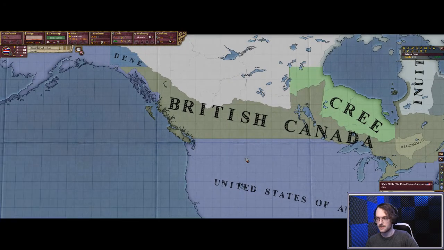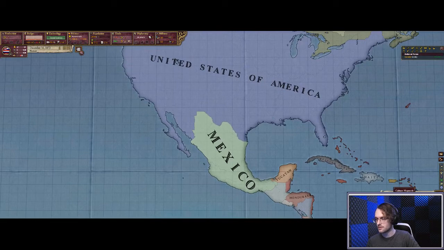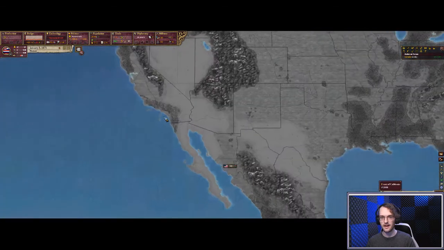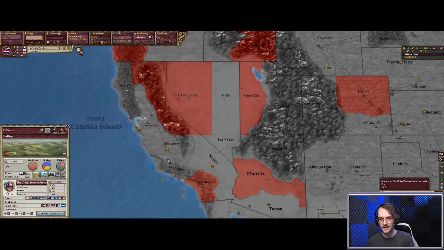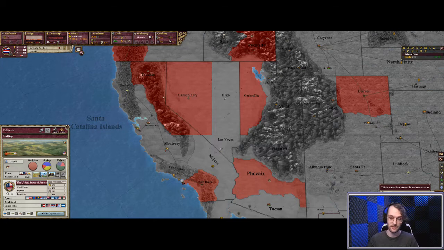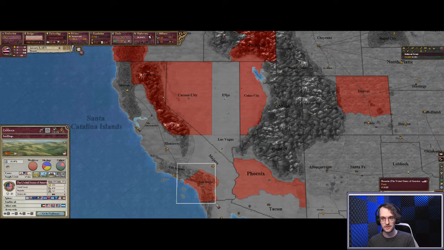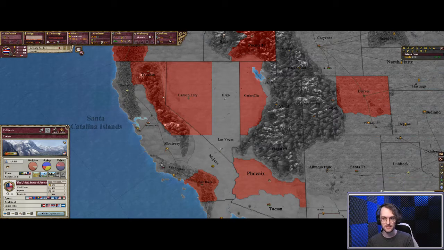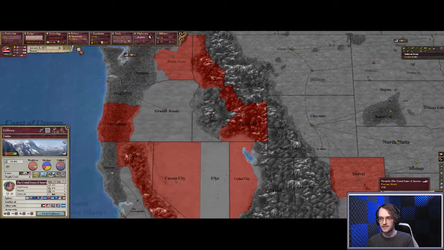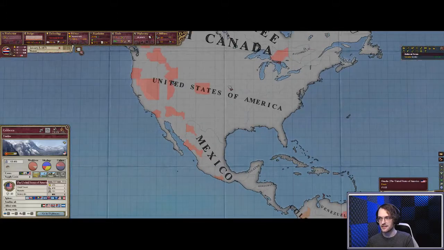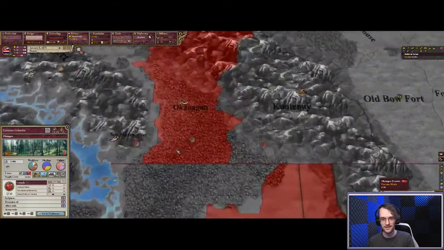The British Columbia events were great. Gold events work pretty well. I have a couple of edits I'm making. I made it so that LA and San Francisco don't produce gold, because they don't. But I forgot to make San Diego not produce gold. Truckee is where all the gold in California is. Now there's some spattered around the Mojave and other places, but if there's one province to represent it, this is definitely it. I need to cut this one. Well, I've already cut this one. Yeah, the gold has actually worked quite well.